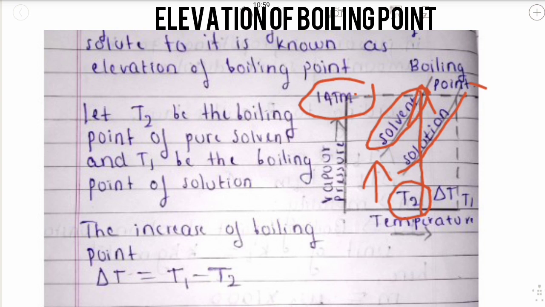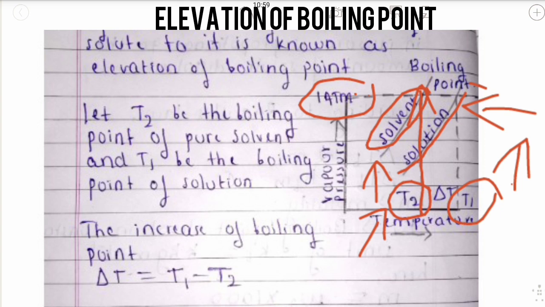Now this will also heat up, and as the temperature increases we get the boiling point of the solution, that is T1. T1 is the boiling point of the solution, and T2 is the boiling point of the pure solvent.